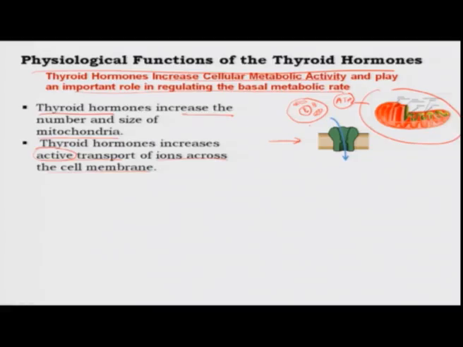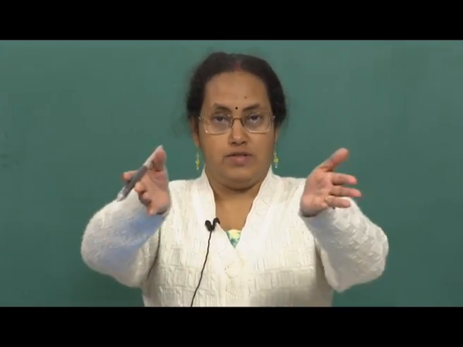If something is present more outside, it will tend to diffuse through these channels if they are open. If there is less of this molecule outside the cell and more inside, it will naturally tend to diffuse out of the cell because it is going down its concentration gradient.